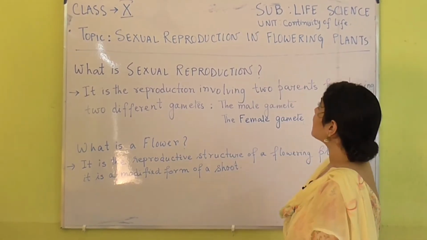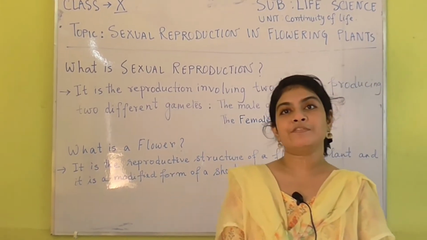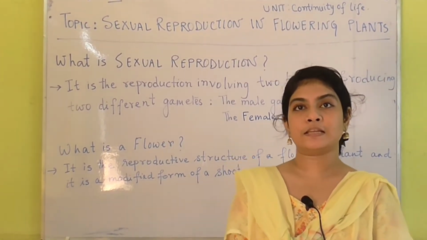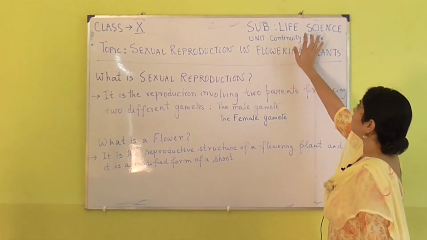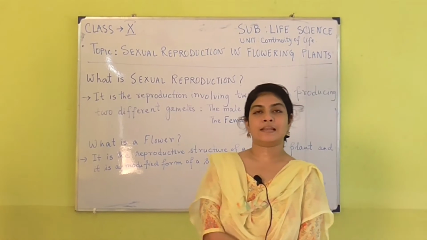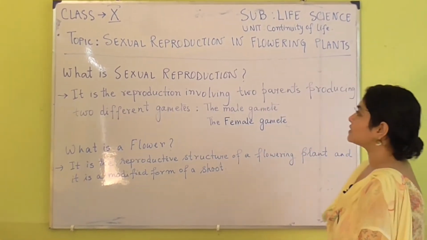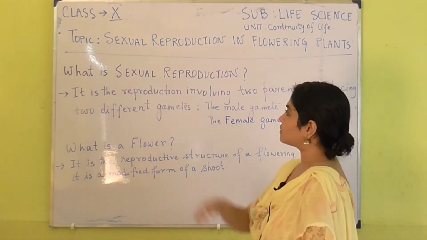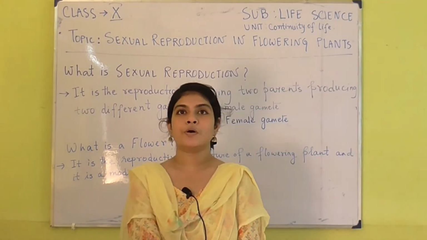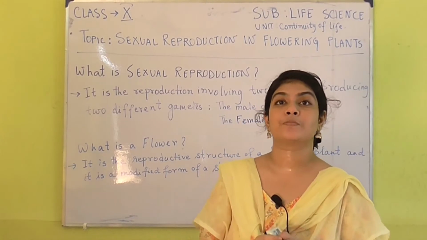Today we are going to start sexual reproduction in flowering plants, which is a syllabus under class 10, under the unit continuity of life, and the subject is life science. Before starting this chapter, we need to understand two basic things. First, the foremost question that comes to our mind is, what is sexual reproduction?